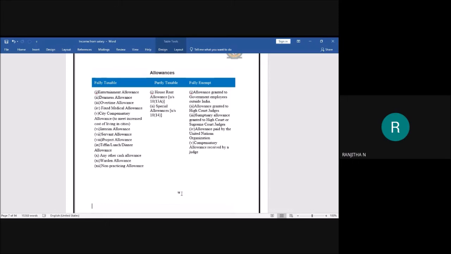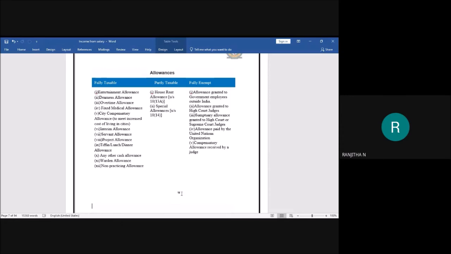See here, students, in order to meet the increase in cost of living, what? Dearness allowance is provided when there is inflation, in order to compensate the increase in price of goods and services. Such allowances will be provided. That is nothing but your dearness allowance.